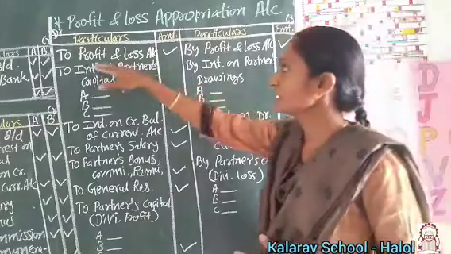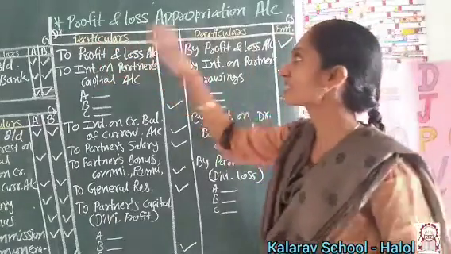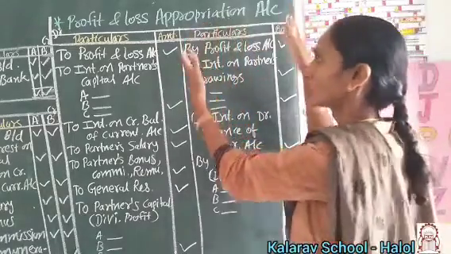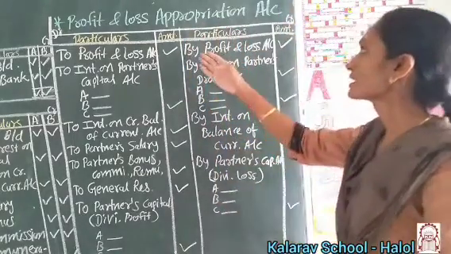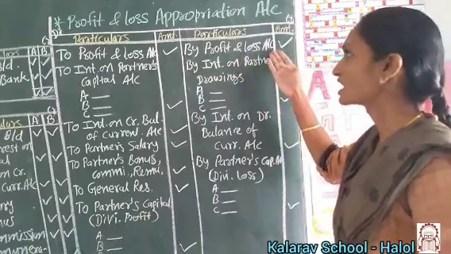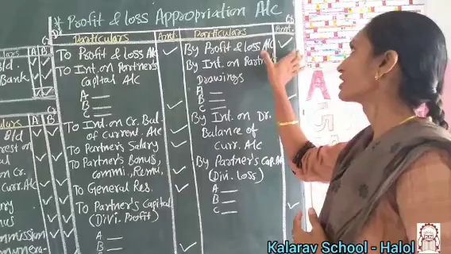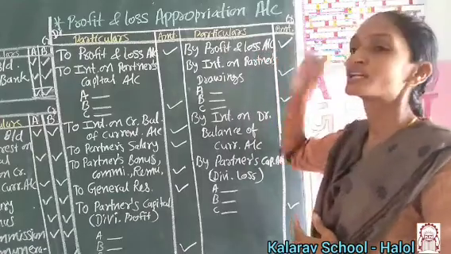Now here two sides are there, debit side and credit side. First of all, we look at the credit side. Whenever there is a profit, the net profit is recorded on the credit side.